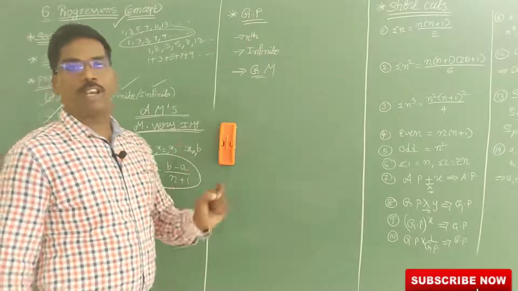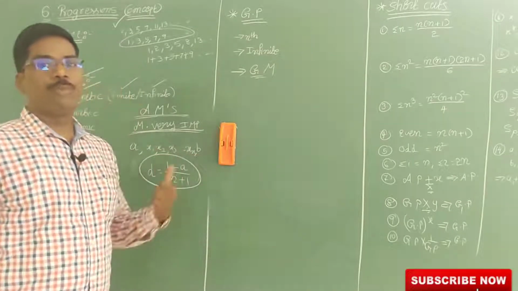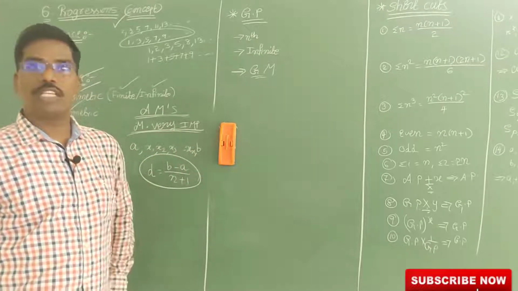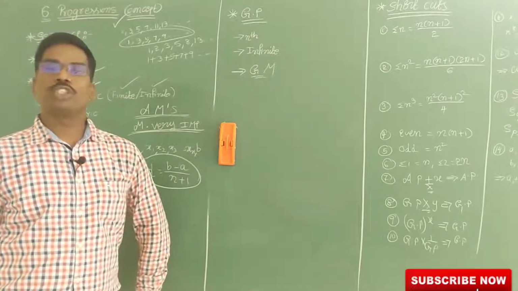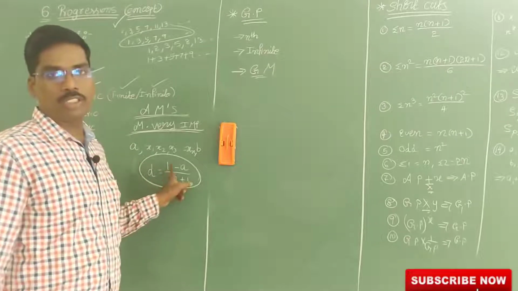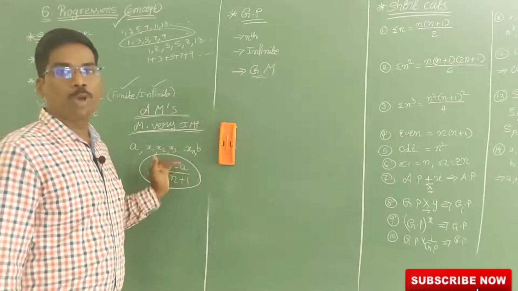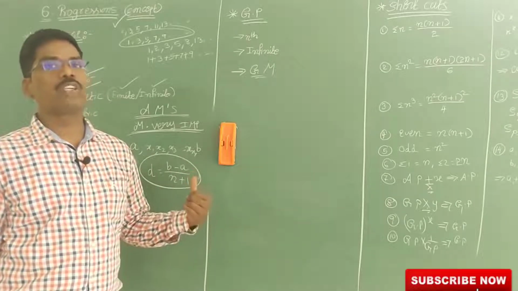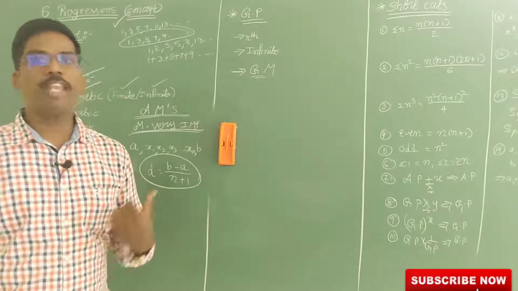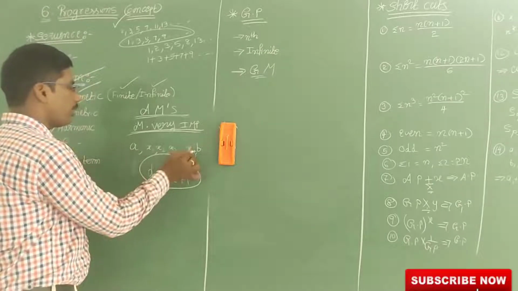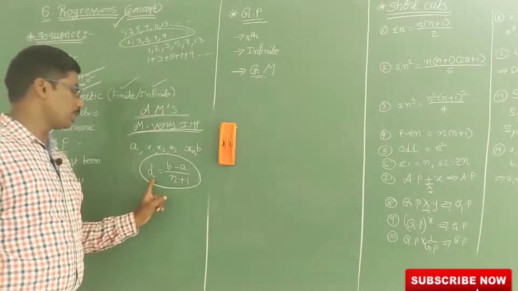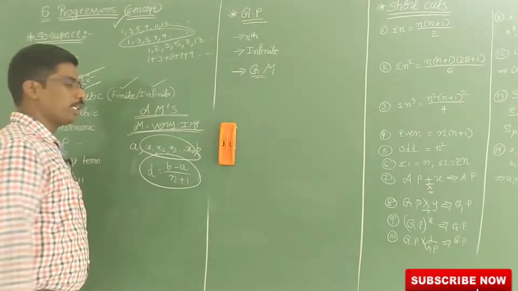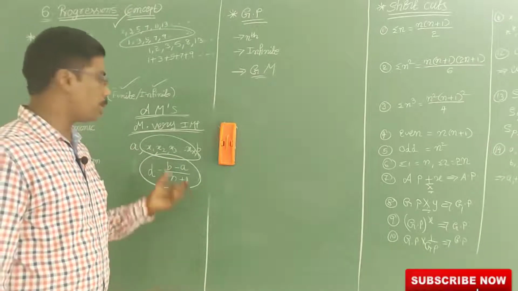This year in TripleIT, definitely this formula will be given. So between a and b, if n arithmetic means are there, then what is the common difference d? They will ask you, and you choose the answer: b minus a by n plus 1. Definitely this problem will be given, and in today's test also I am going to give this formula, very important. Now the sum of the middle terms, that sum we want.